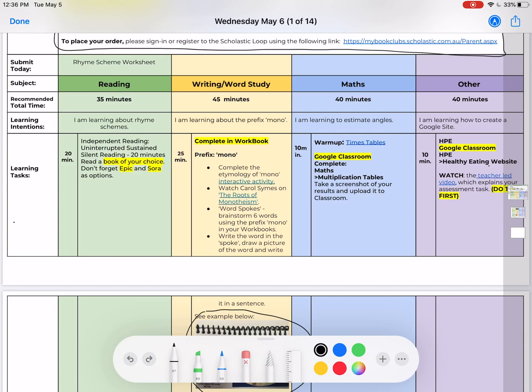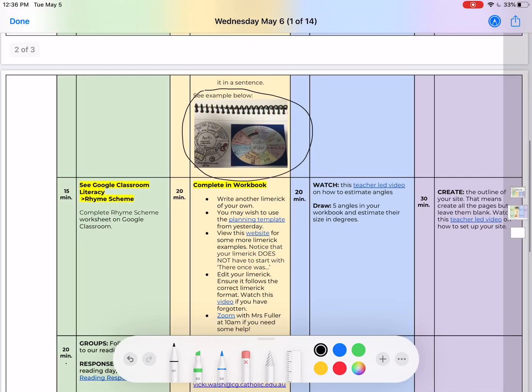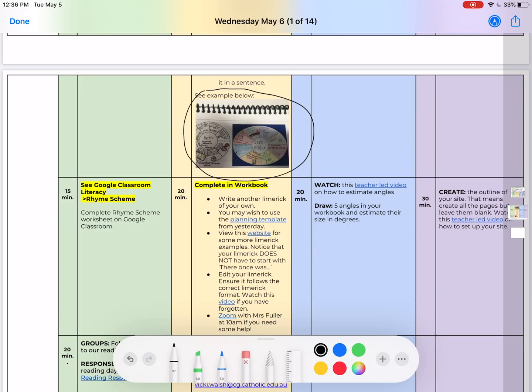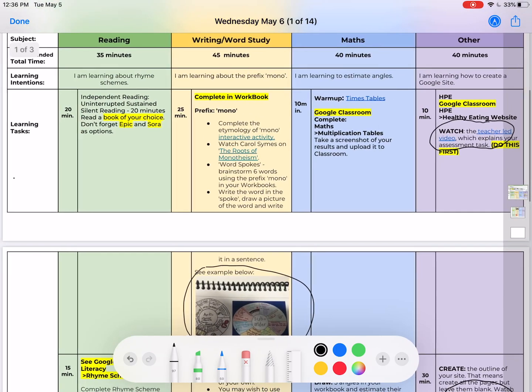You're going to have to really watch this video here that explains what the assignment is and what you have to do. And then the next part is that today you have to create the outline of your website. So you're going to have all the pages created, but you don't have to have any content in them. Just the pages themselves, so the skeleton of it is ready, and the next day you'll start putting information in the pages. And for how to do that, there's a link right here to a video on how to create your website in Google Sites. All right? So make sure you click on all those links today, okay?